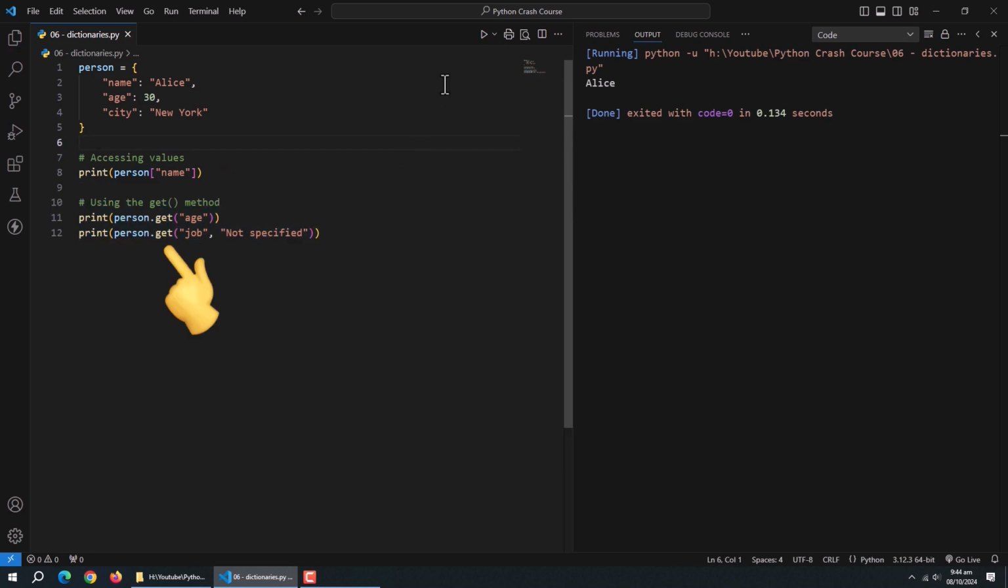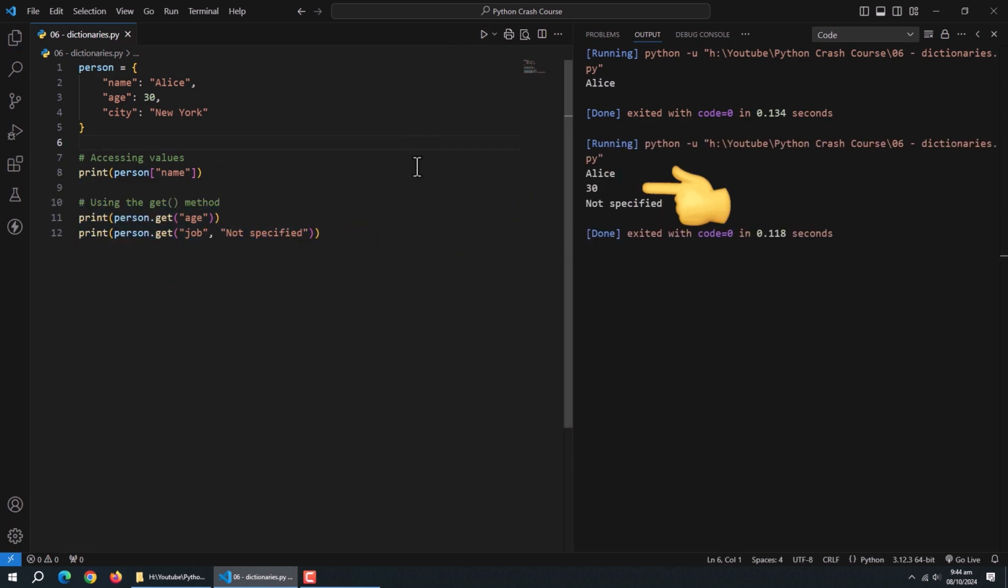We can also fetch the values using the get method. It returns the value, but the benefit of the get method is that we can specify a default message or value if the value is not found. As there is no job key in the dictionary, it returned the default message.